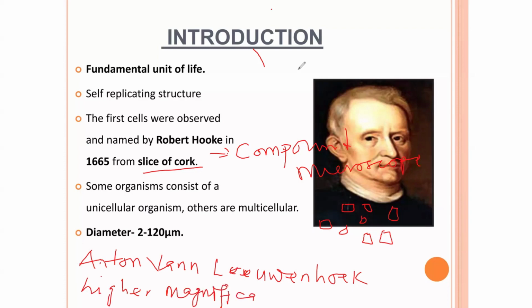So you see, after Robert Hooke discovered the cell, the next scientist is Anthony van Leeuwenhoek, who used the same type of microscope, a compound microscope, but with higher magnification.